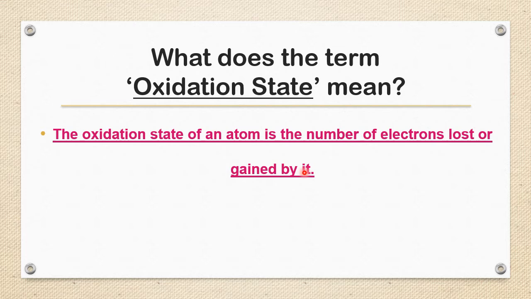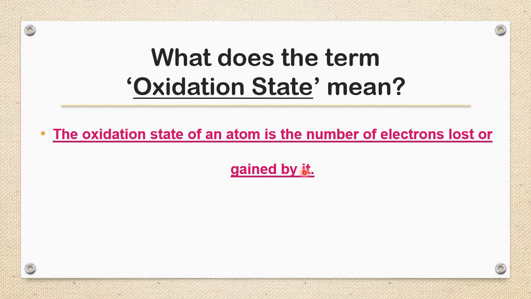That 1+ is called the oxidation state of sodium. Chlorine 2,8,7 wants to gain one electron to attain the stable 2,8,8 configuration. After gaining, it becomes Cl-. That 1- is called the oxidation state of chlorine.